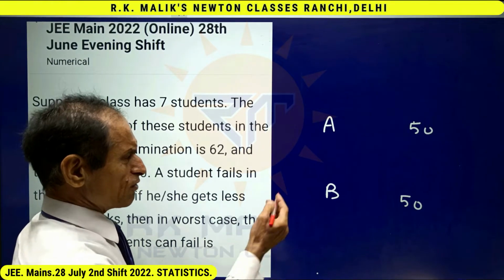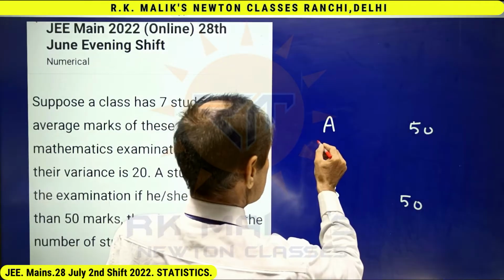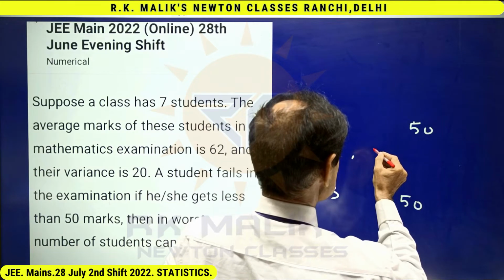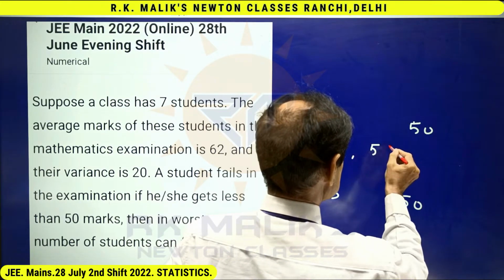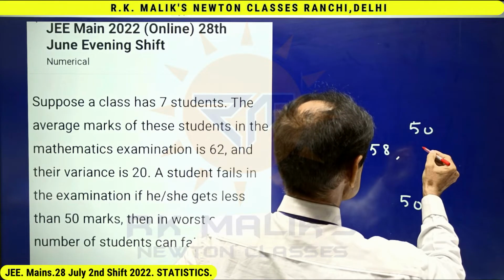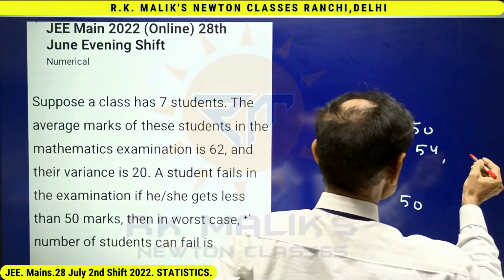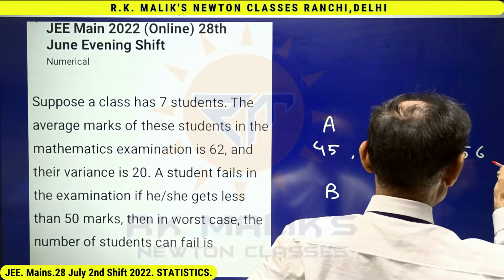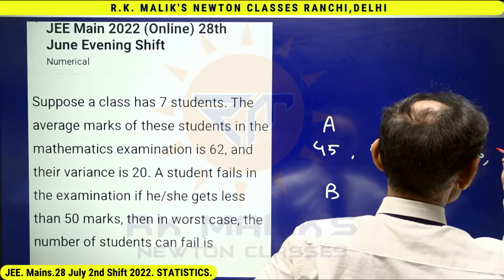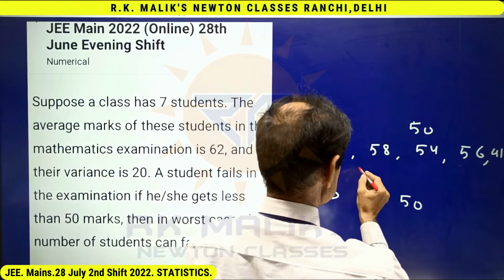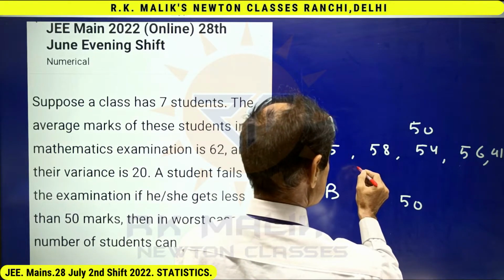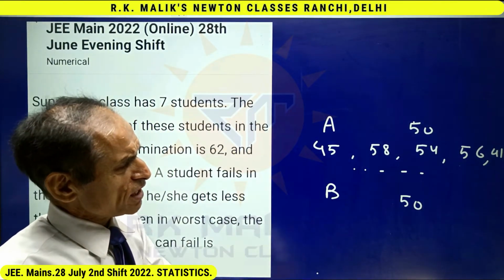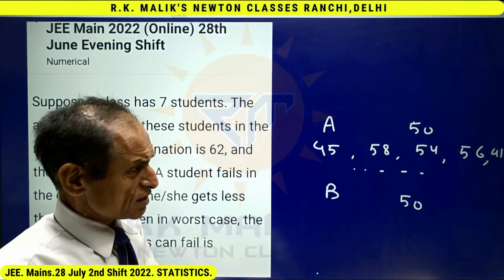For example, in one match he makes 45 runs, in another match he makes 58 runs, in the third match he makes 54 runs, in the next match he makes 56 runs, and in the next match he makes 41 runs, and so on. You can see every time he is making near about 50 runs.